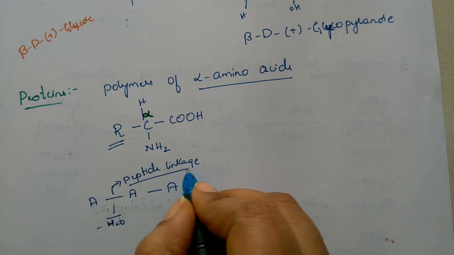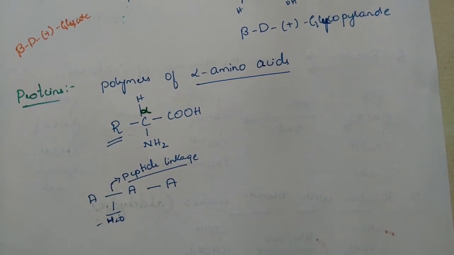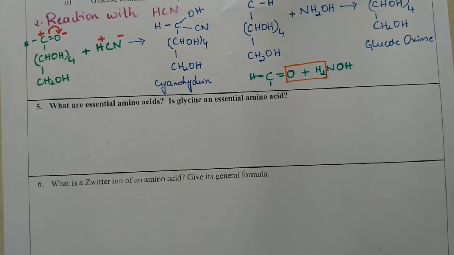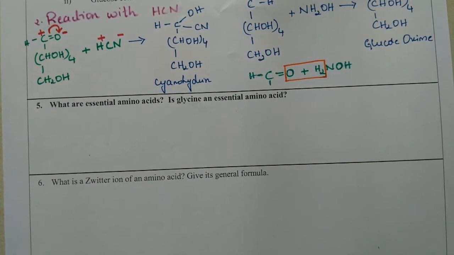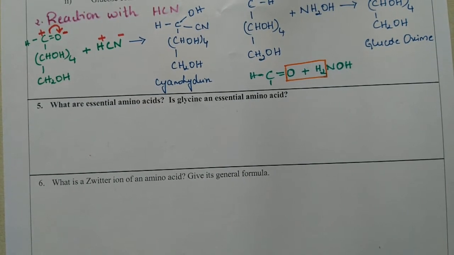So the question will be asked, what is peptide linkage? That also we'll discuss. And how many peptide bonds are present in a chain if it consists of these many amino acids? That also is a type of question. That also we'll discuss. Okay. So what are essential amino acids? Is glycine an essential amino acid?